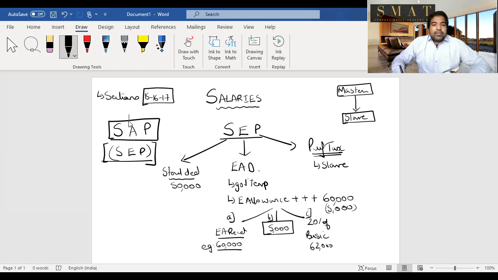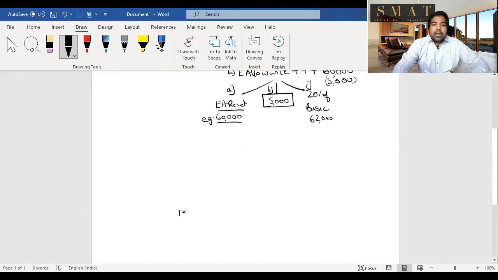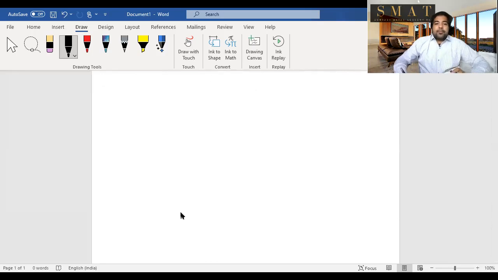This is SAP, and guys, we're done with deductions already. So simple, guys. Deductions we are already done with. Now let's go to SAP. Other things that we need to add: salary you'll add, allowances you'll add, perquisites you'll add. We'll do it one by one. Let's take salary first. I'm putting the important parts under salary.